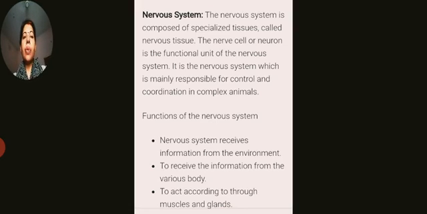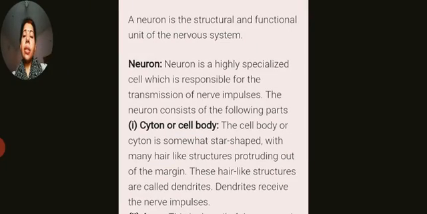This nerve cell or neuron is the functional unit of the nervous system, and it is the nervous system which is mainly responsible for control and coordination in complex animals. Okay. Next, the structural and functional unit of the nervous system is the neuron. So now we have to learn the detailed structure of the neuron.